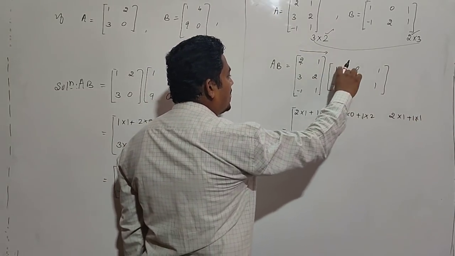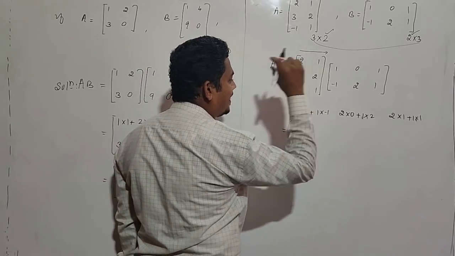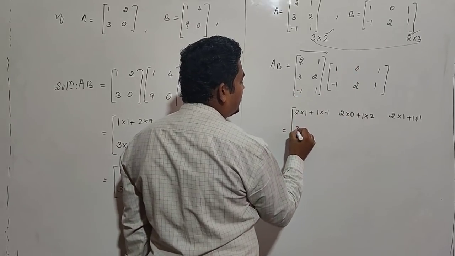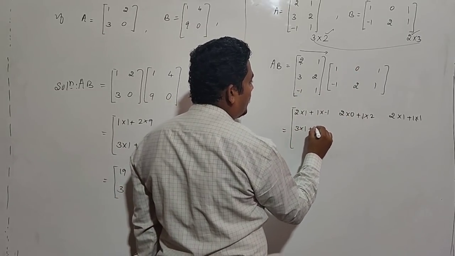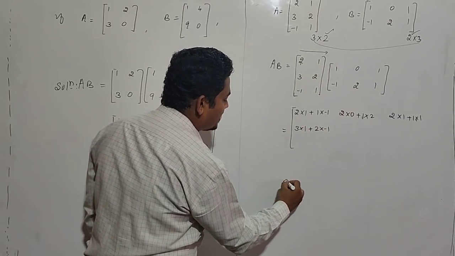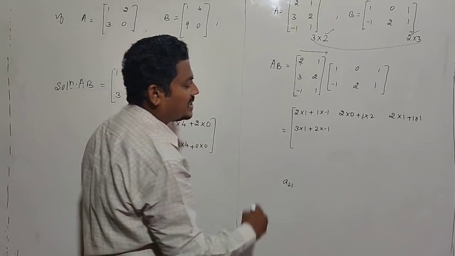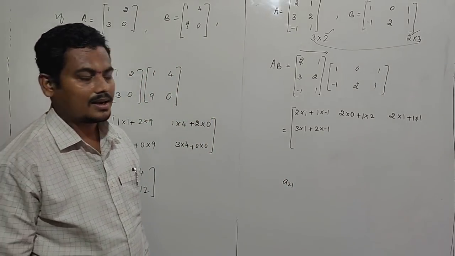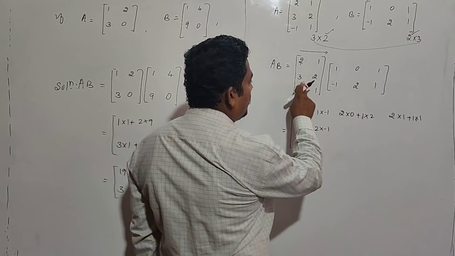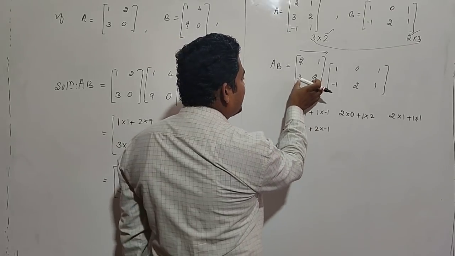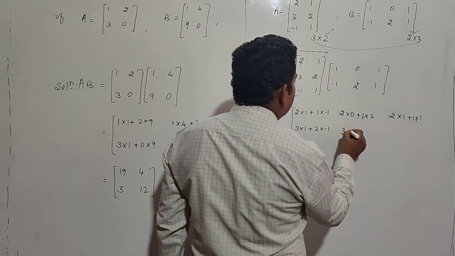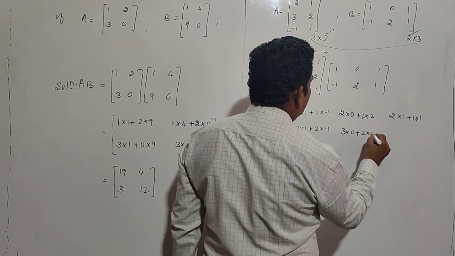Next, second row, first column: 3 into 1 plus 2 into minus 1. What is its position? Second row, first column, that is A21. After that, the second row with the second column gives the A22 element: 3 into 0 plus 2 into 2.